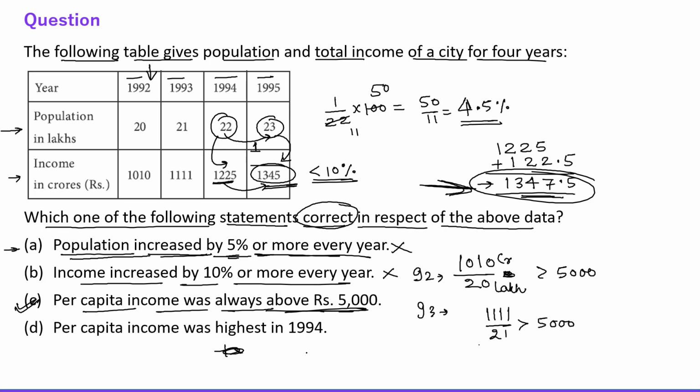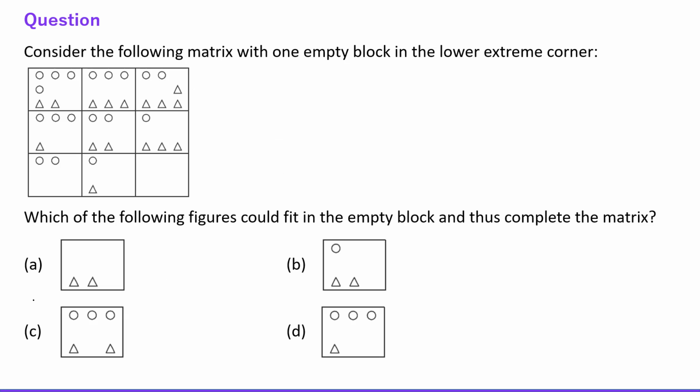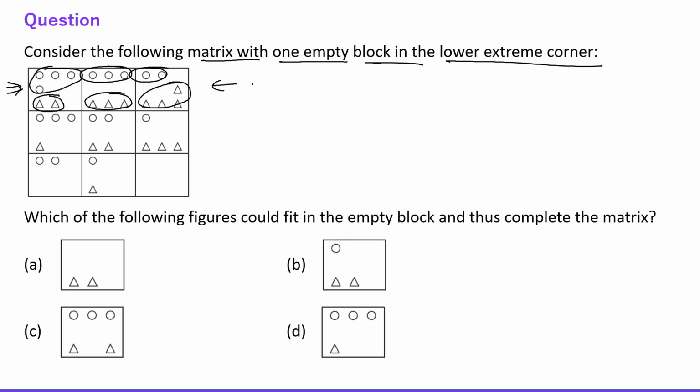Now let's talk about the next question. The next question says, consider the following matrix with one empty block in the lower extreme corner. Okay. See everyone, let's start from here. Here we have 4 circles, here 3 circles and here 2 circles. So circles are decreasing, and here we have 2 triangles, 3 triangles, and 4 triangles. So circles are decreasing and triangles are increasing in the first row, right?